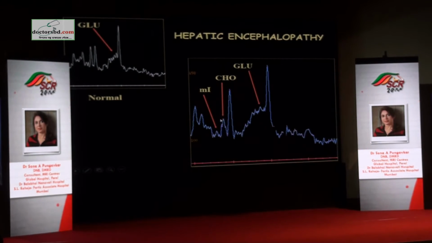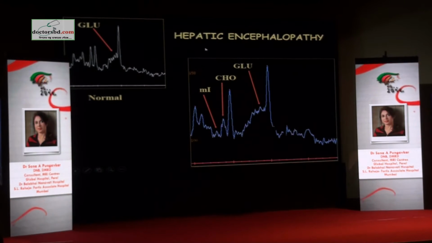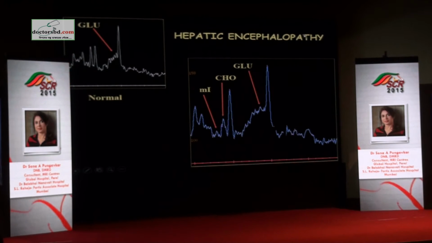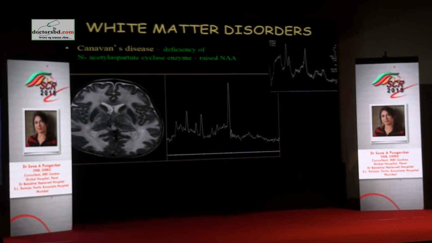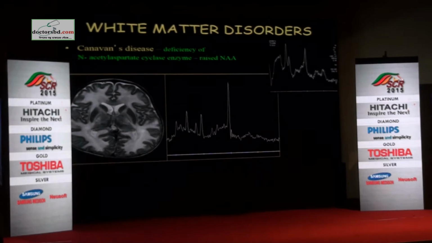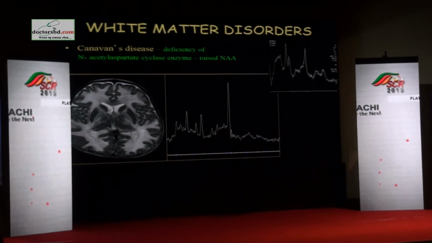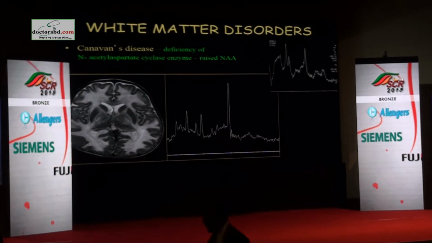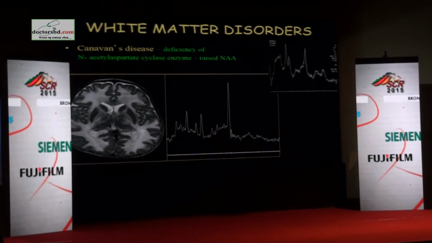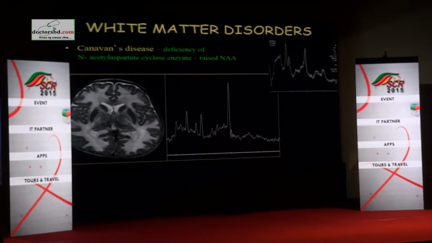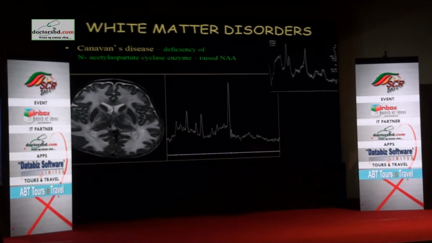What is happening to choline here? It is also very low. Why is it low in spite of the white matter location? Because choline is synthesized in the liver, and because of liver dysfunction, we do not have enough choline. So this tells us that this patient is in hepatic encephalopathy. You need to differentiate this from coma caused by excessive alcohol drinking versus whether the patient is in hepatic encephalopathy. Also, these hepatic encephalopathy changes are reversed when a good amount of treatment is received.